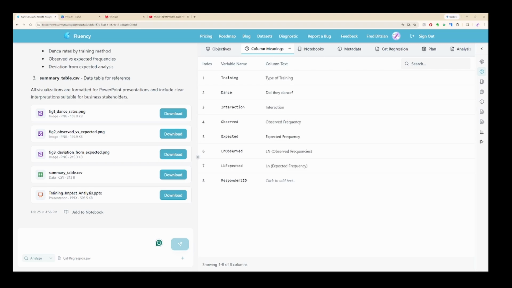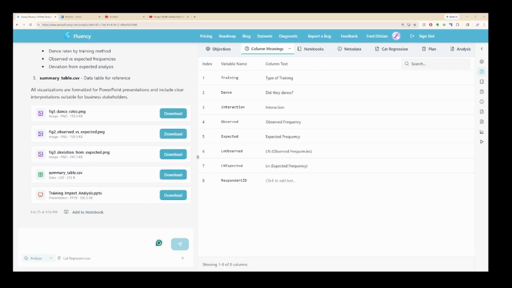This is why we have the notebook and why we can copy the Python code. It gives us a way of replicating the data and showing to our clients the exact way that we reached our conclusion. And it makes it reproducible. 3 is always document the prompt used in your analysis. File using your notebook to keep track. Exactly why Survey Fluency is designed the way it is.